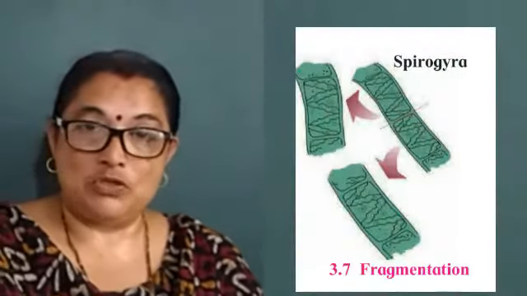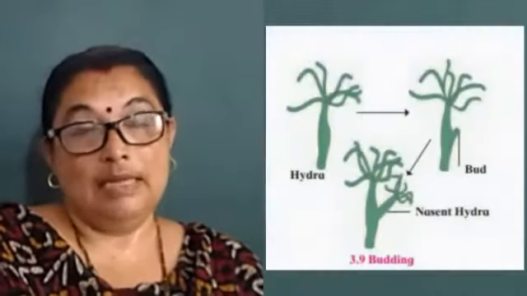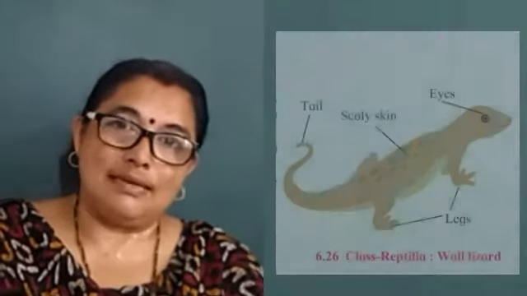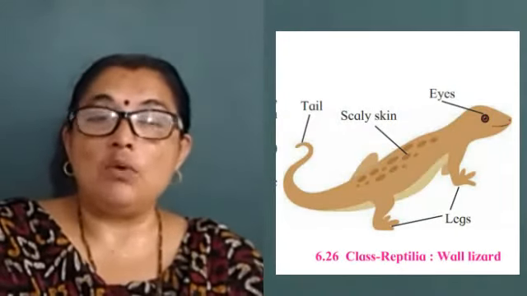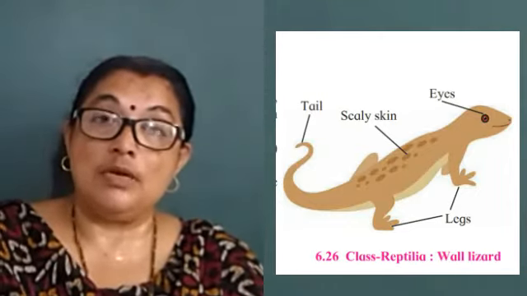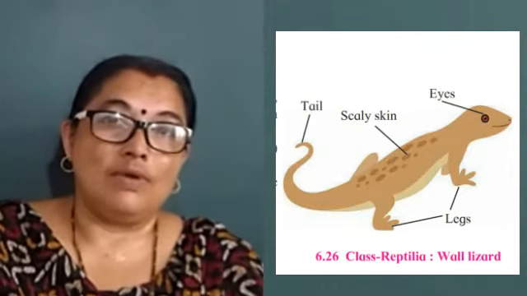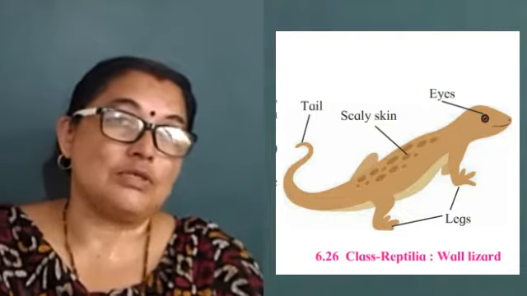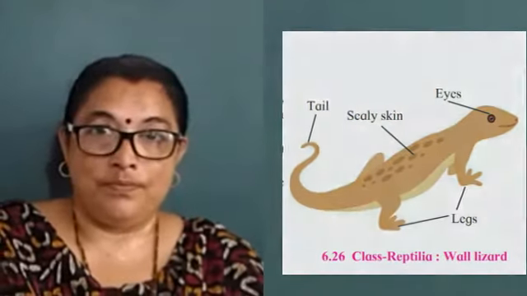So in multicellular organisms we saw one process, that was fragmentation, the second one was budding. The third one is regeneration. You have seen that lizards discard their tail, and once they discard their tail, a new tail is developed. How does it happen? In case of reptiles, they have a special characteristic of regeneration.